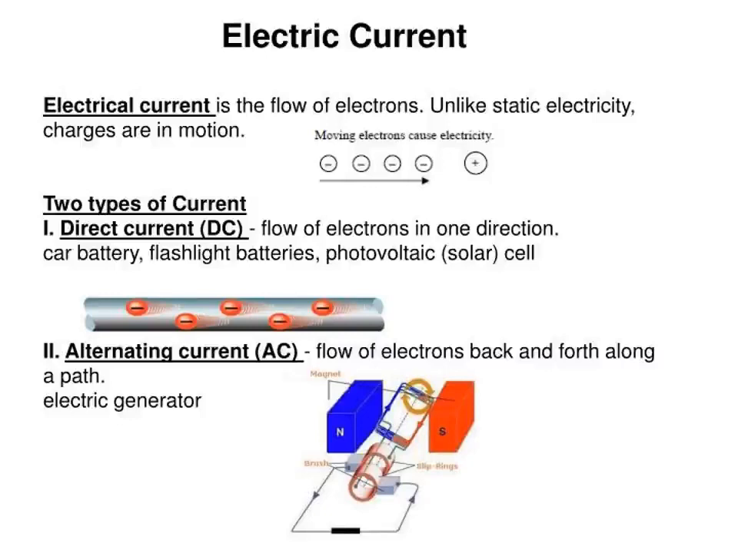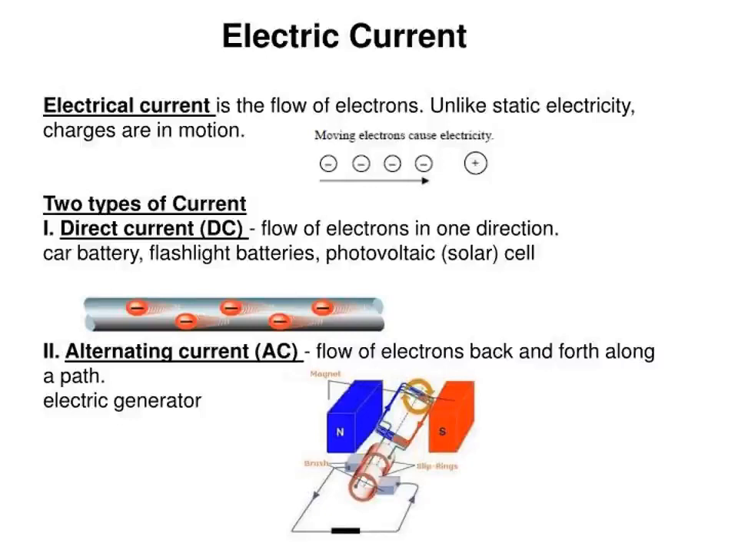First of all, what is electric current? It is the flow of electrons. Unlike static electricity, here the charges are in motion. In electrostatics the charges are at rest, but electric current is a flow of electrons. It is not at rest. It is in motion.